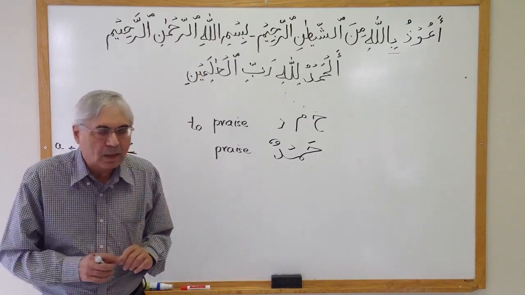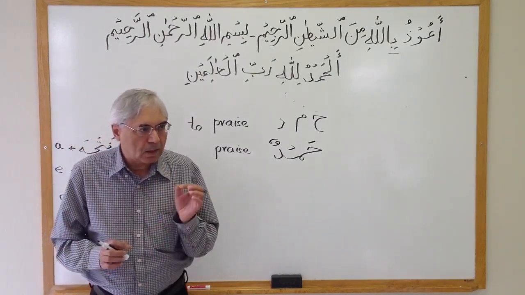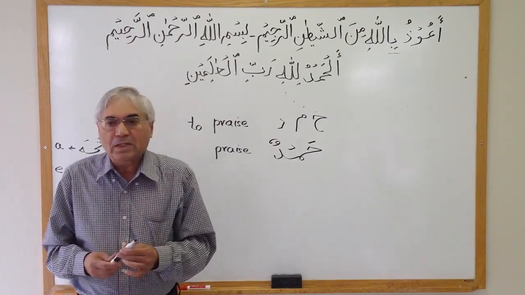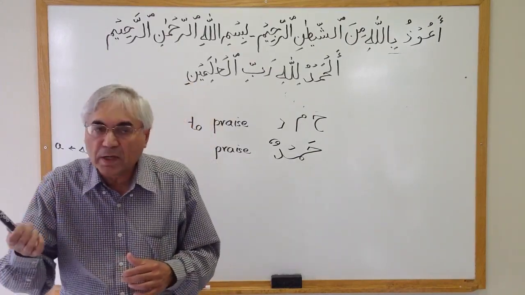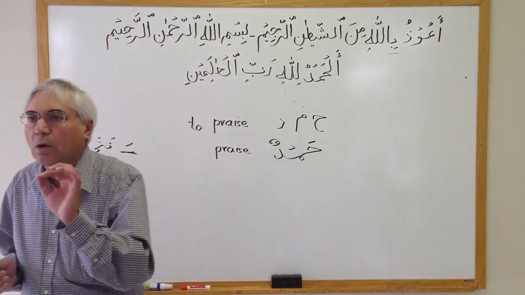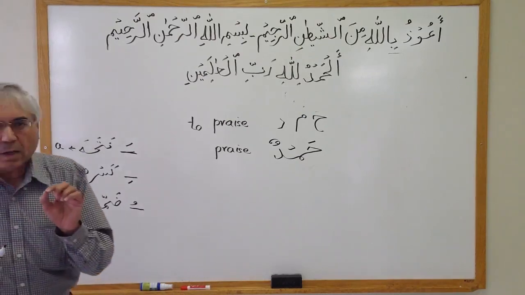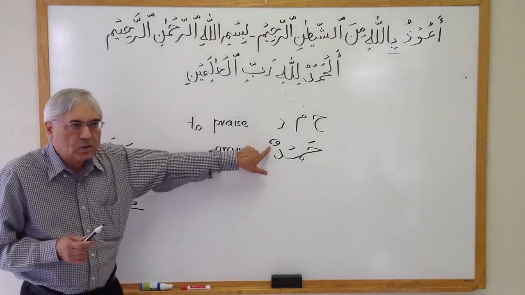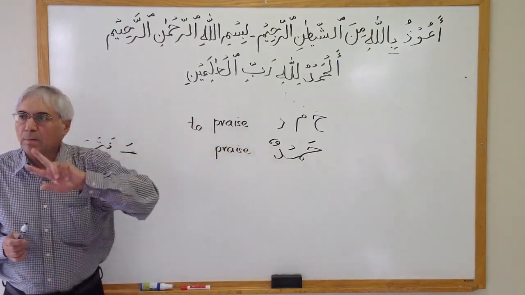Kitabun is the correct word. When I say qalam, qalam is not the word. Qalamun is the word, the noun. So just keep in mind that all the Arabic nouns end up with the sound of noon, with these two dhammas.